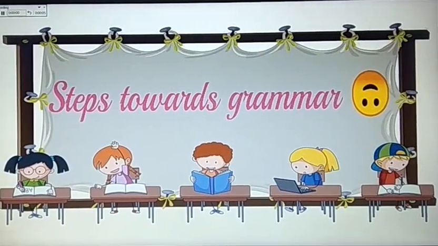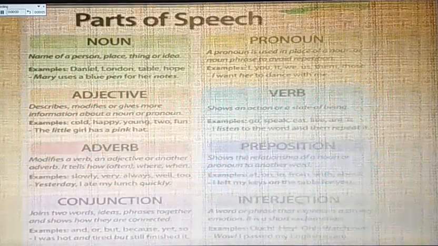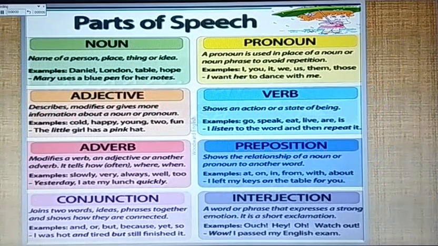Okay? So let's start. Today's topic is parts of speech. They are as follows. First, noun. Second, pronoun. Third, adjective. Fourth, verb. Fifth, adverb. Sixth, preposition. Seventh, conjunction. And the eighth one is interjection.